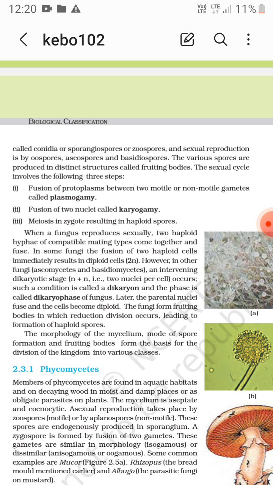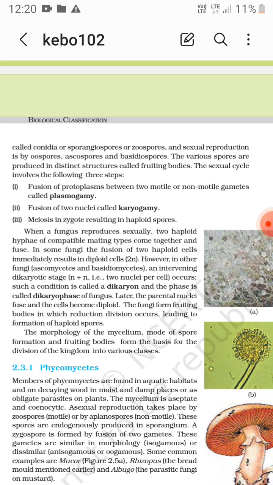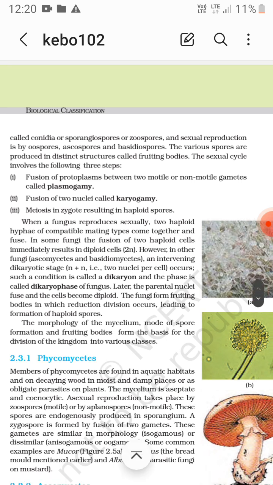The sexual cycle involves 3 steps: fusion of protoplasms between 2 motile or non-motile gametes, called plasmogamy. So this is the fusion of protoplasm. The fusion of nuclei, this is the second step, that is karyogamy. Okay, now meiosis in the zygote results in haploid spores.